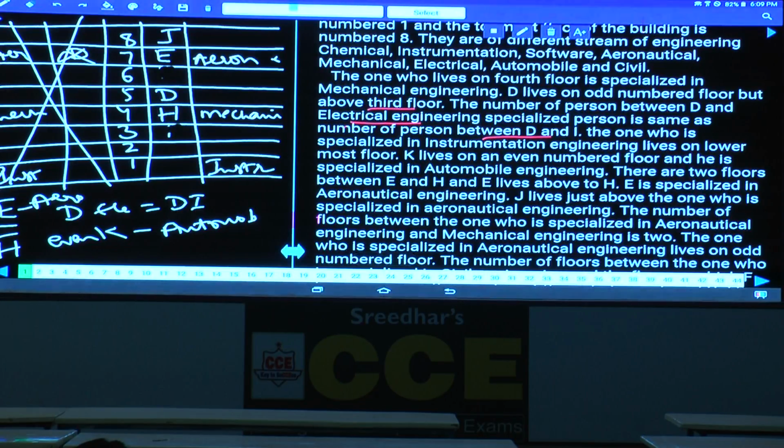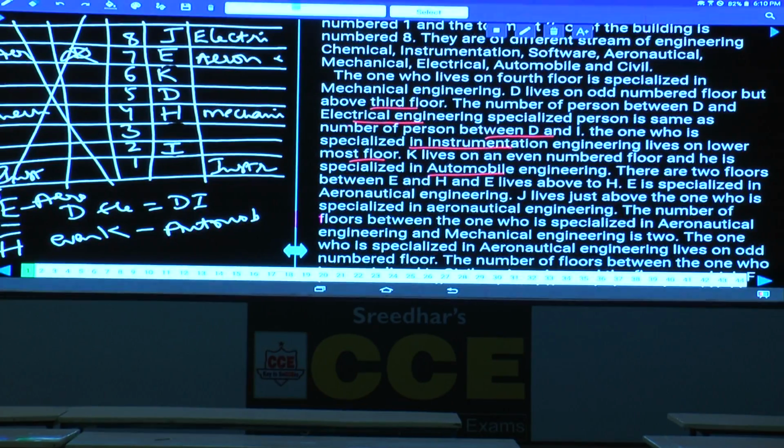Then next one. Then tell me I can be at this place or not. Now if I is here, then between D and I there are two persons, and between D and electrical there must be two persons. That person is J and electrical. D and electrical, that is fine. And the one who is specialized in instrumentation lives on the lowermost. K lives on an even number floor. As K lives on an even number floor, K must be on the 6th floor, and he is specialized in what?